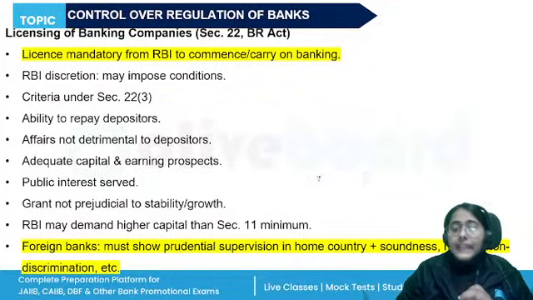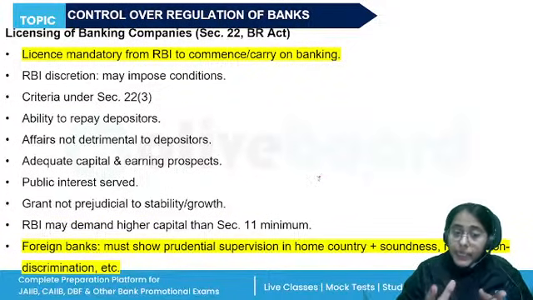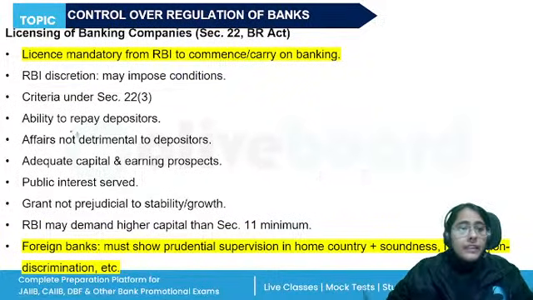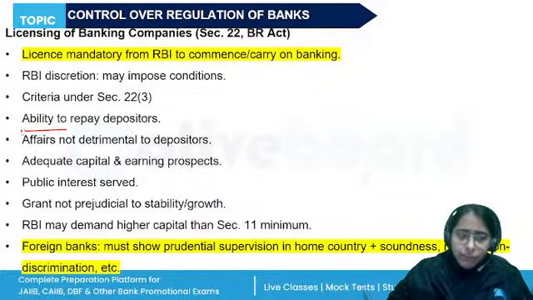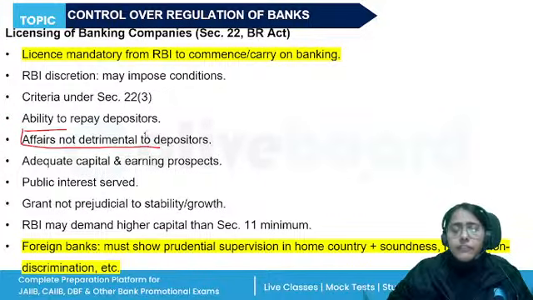Whenever any entity applies to RBI for getting a license, RBI will do the fit and proper criteria, check whether the banking company will be able to repay its depositors in present and in future. The affairs should not be conducted in a manner detrimental to the depositors. Do they have adequate capital and earning prospects or not? Are they going to do acts which would serve the public interest?